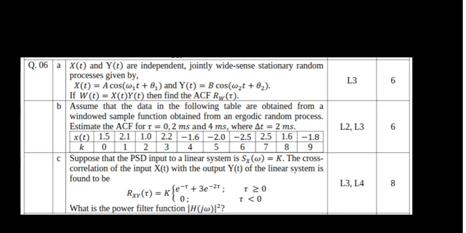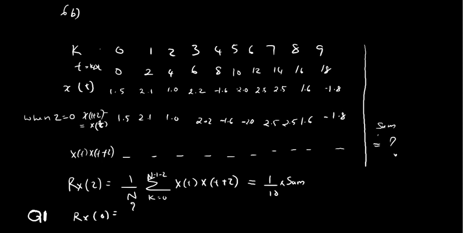Okay. So the second question is about an ergodic random process. You have to find the autocorrelation function for tau equal to 0, 2 and 4. We will see how to do this. We have k equal to 0, 1, 2, 3, 4, 5, 6, 7, 8, 9, and the expression for Rx of tau is 1 by n, sum over k equal to 0 to n minus 1 by tau by delta t is required actually. In our class this was a confusion for most of you. So it is tau by delta t actually.